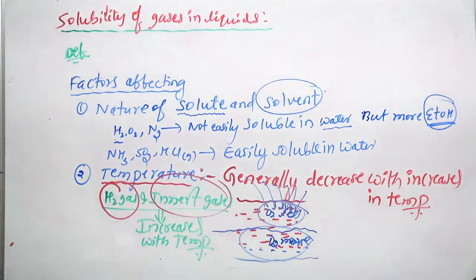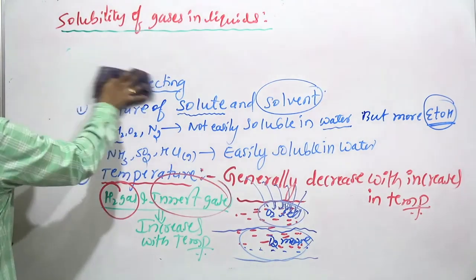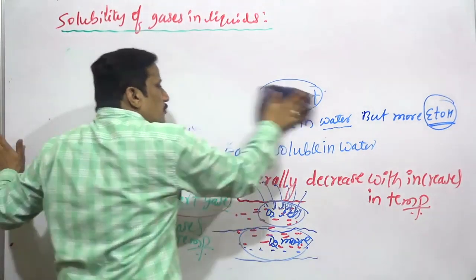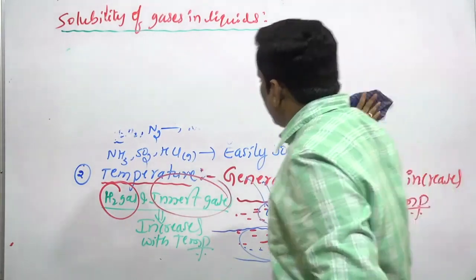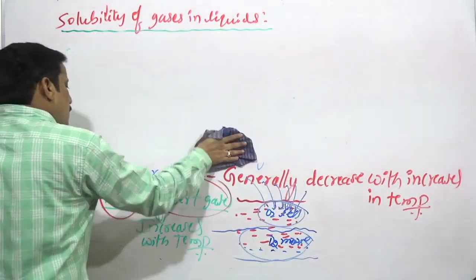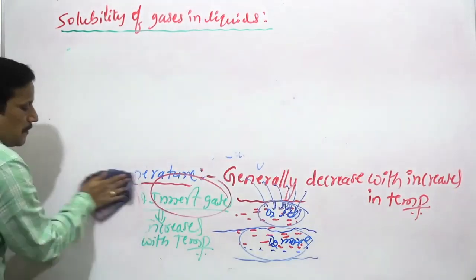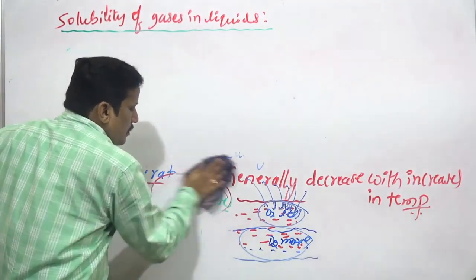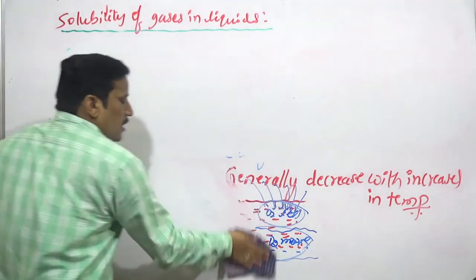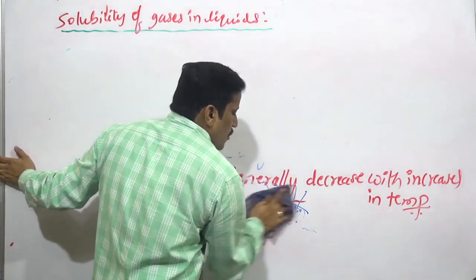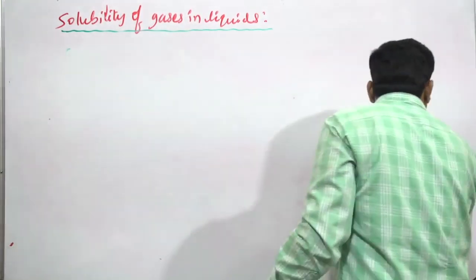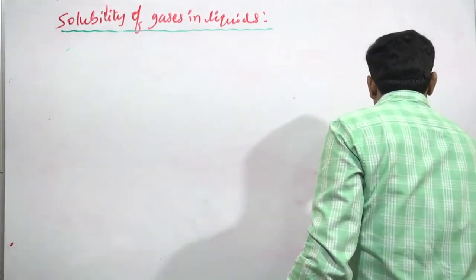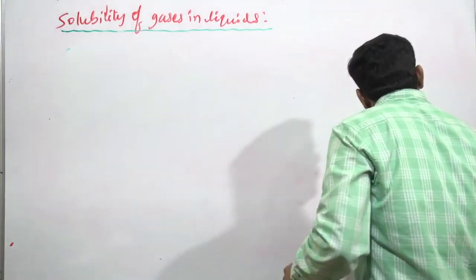Next, the third factor is pressure. How is pressure affecting? With the increase in pressure, the solubility of a gas in a liquid increases only.